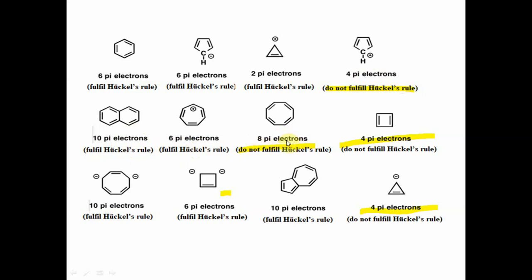Cyclooctatetraene, 8 pi electrons, does not fulfill Huckel's rule; though it is cyclic, it is not an aromatic compound. 4 pi electrons do not fulfill Huckel's rule, it does not come under the magic series because the magic series is 2, 6, 10. So 4 electrons is not in the magic series, so it is not aromatic. 10 pi electrons fulfill Huckel's rule, it will show aromaticity. 6 pi electrons fulfill Huckel's rule, again it will be aromatic. 10 pi electrons fulfill Huckel's rule, it is aromatic. 4 pi electrons do not fulfill Huckel's rule, so it does not show aromaticity.